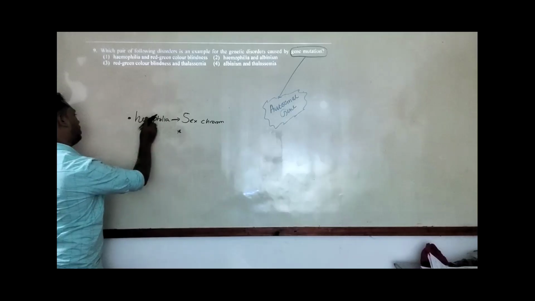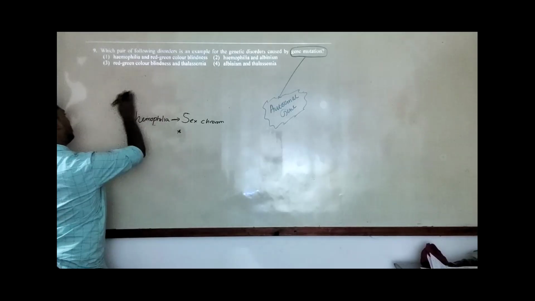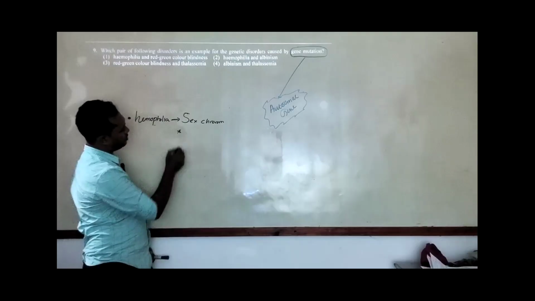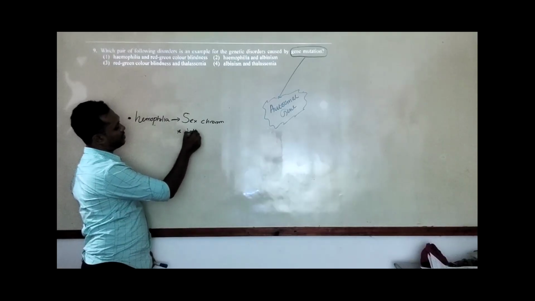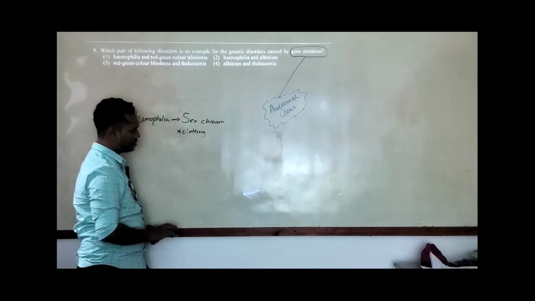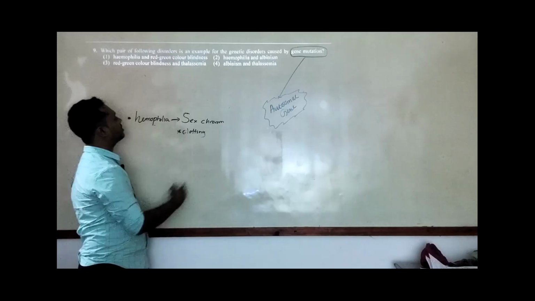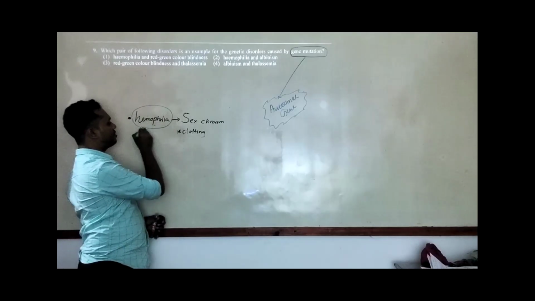Not only one mutation is there. Sometimes several mutations can be there. However, they affect our protein factors, which are important for the blood clotting mechanism. So protein factors are affected while this disease happens, so blood clotting will be affected, right?